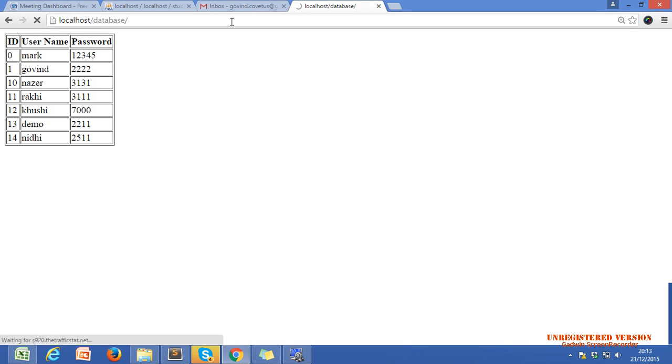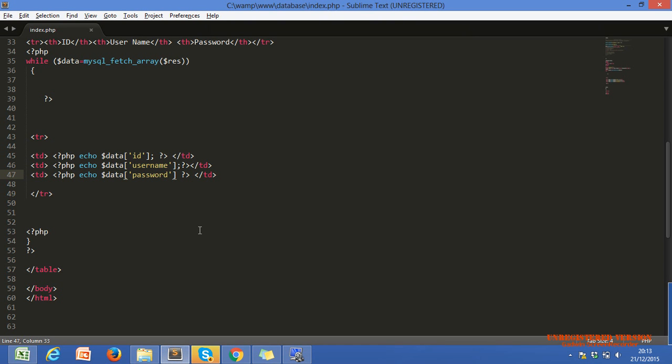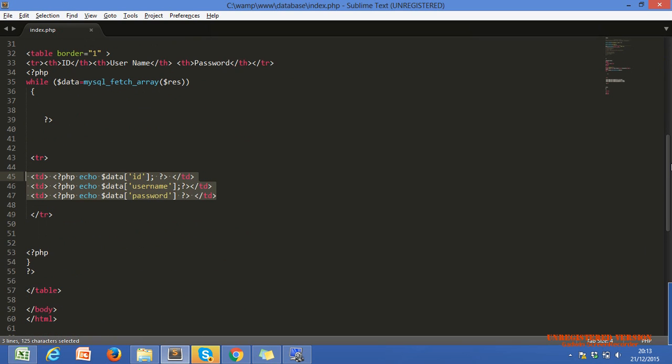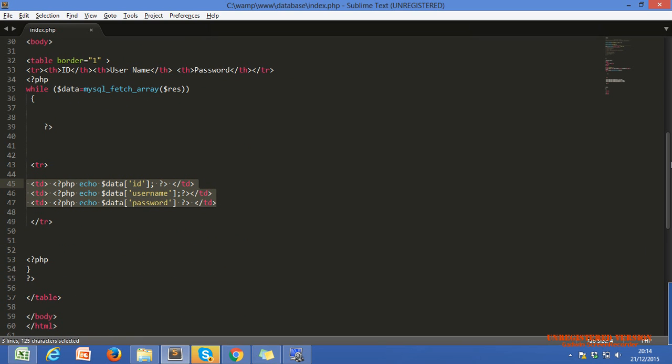We get all the data from the database to our PHP page. This is the simple working of MySQL fetch array using a while loop, and this is just displaying the data, nothing else. Okay, Nazar? Is there any confusion? Okay, just try it yourself. Try to implement this again. If you have any query or confusion, just ask me in tomorrow's session.